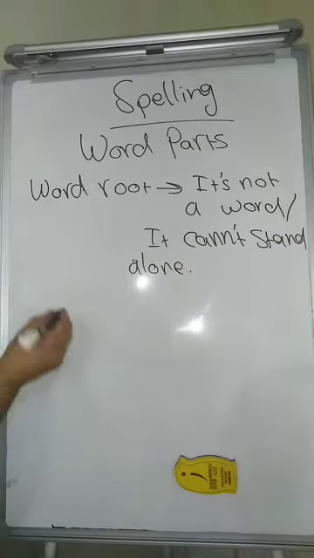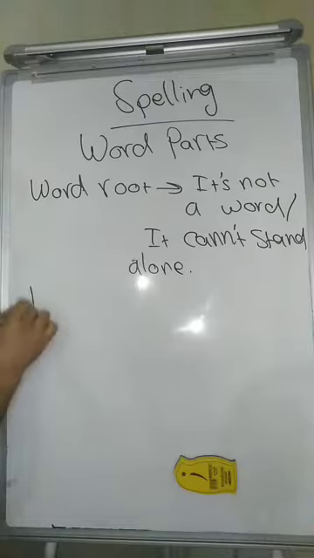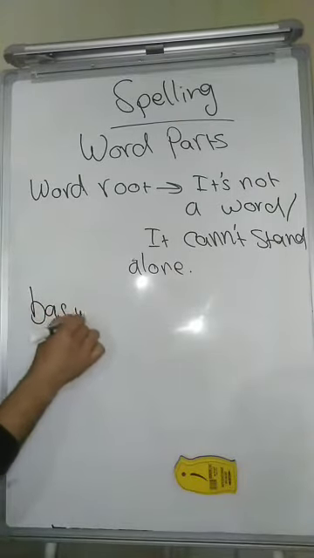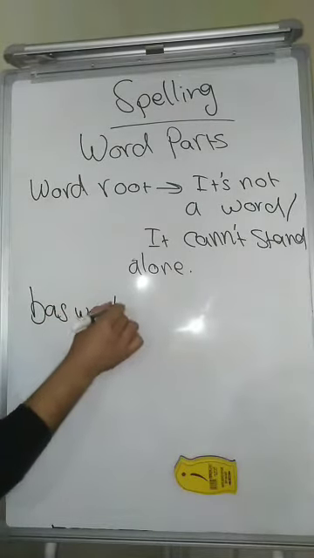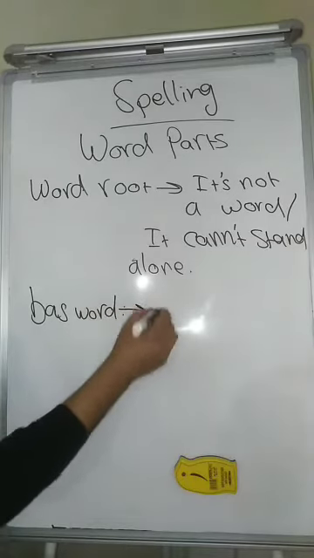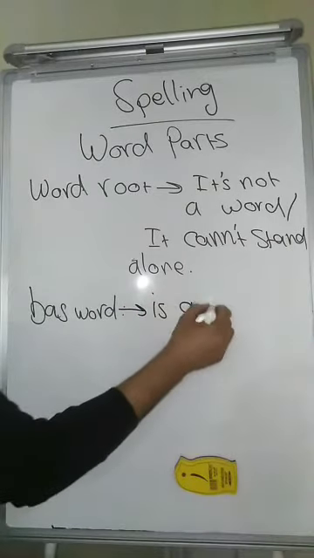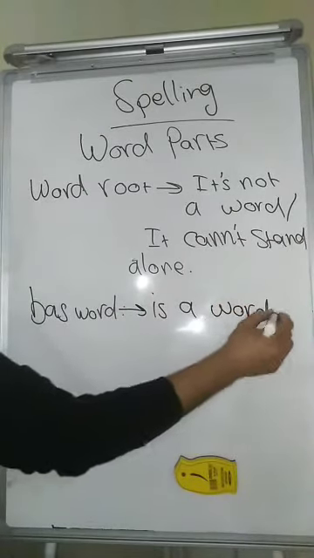While the base word is a word and it can stand alone.